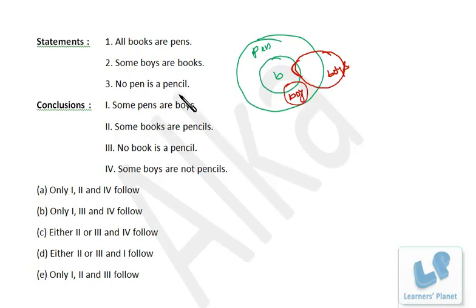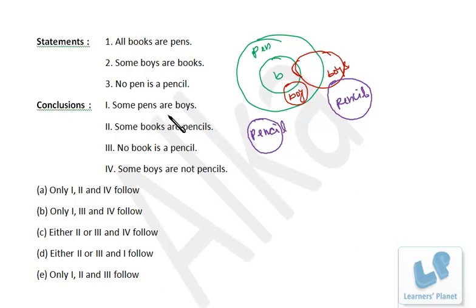Now, no pen is a pencil. That means pen and pencil, both of them are disjoint sets. Okay, so this is the possibility, pencil, or this is the possibility. Okay, no pen is a pencil. In both the cases, no pen is a pencil. Now let's check the conclusions.